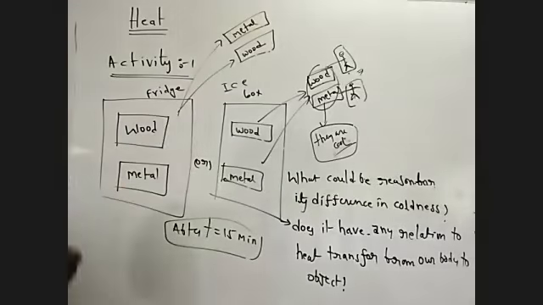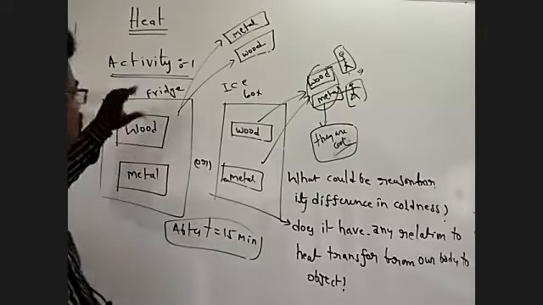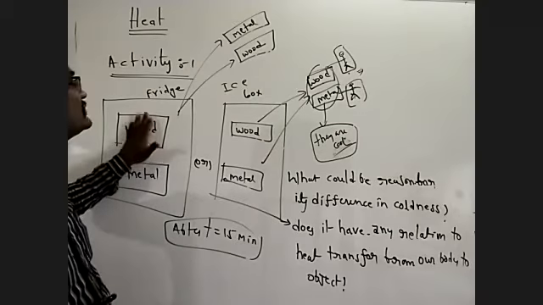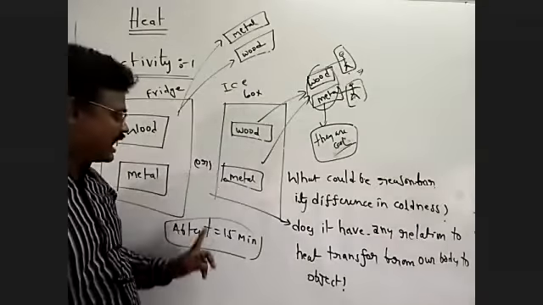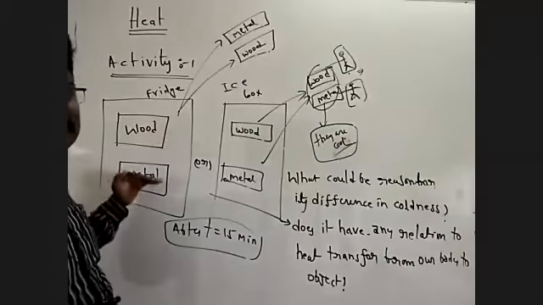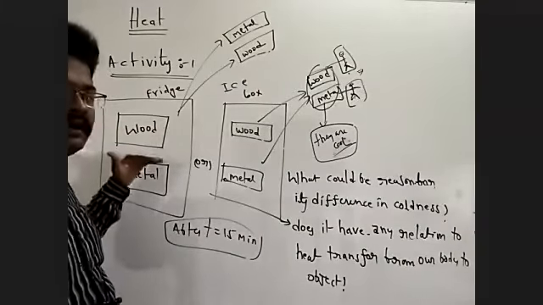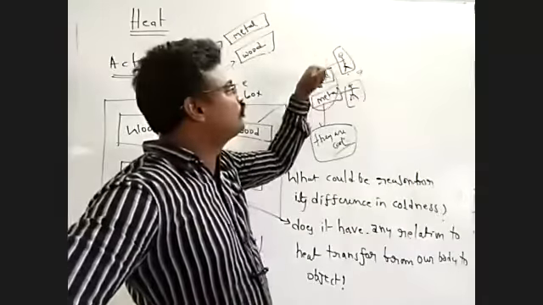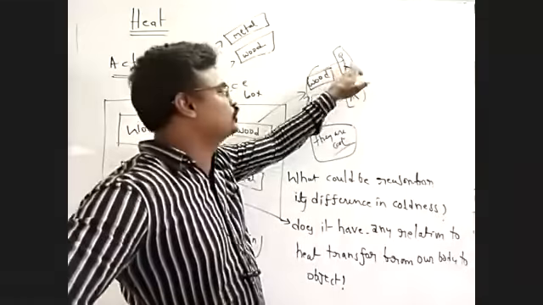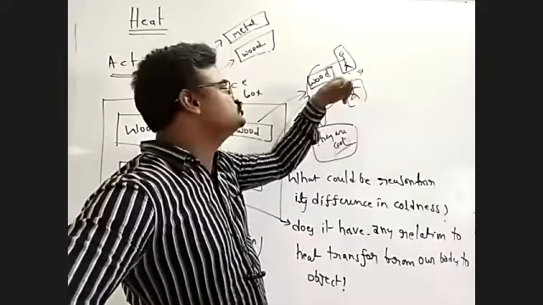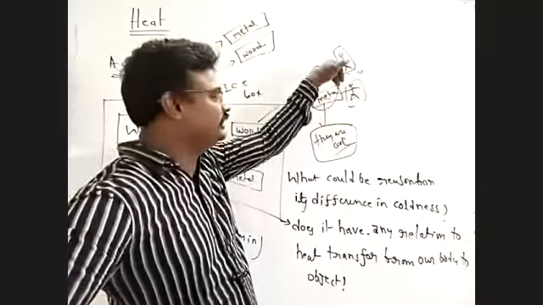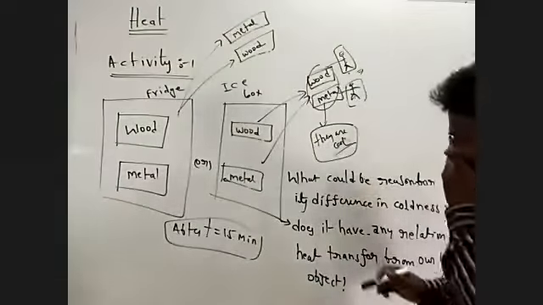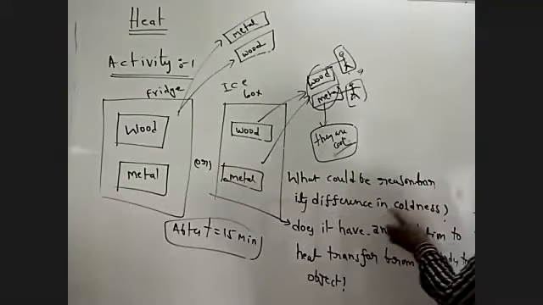Here in this activity, this is a piece of wood and this is a metal piece. Both are placed in a fridge or ice box. After 15 minutes, the wood and metal are taken out of the fridge. Your friend touches the wood piece and feels it is very cold, and touches the metal piece and feels it is very cool. So which one is cooler? Why? What could be the reason for the difference in coolness?